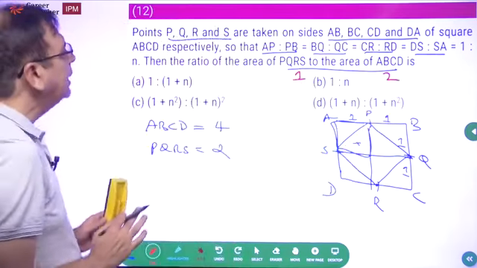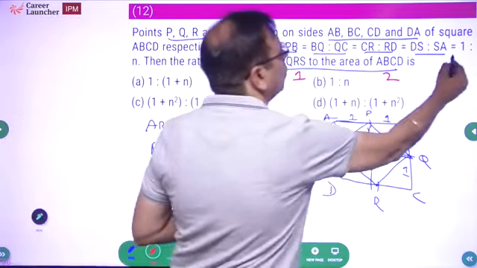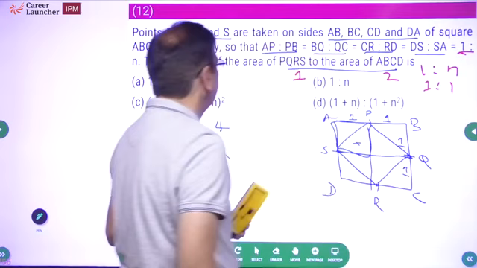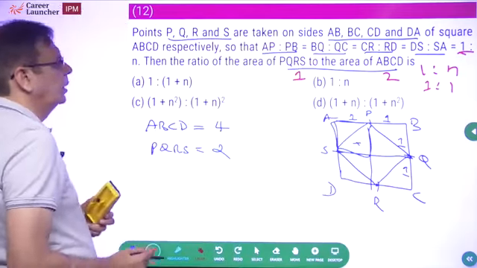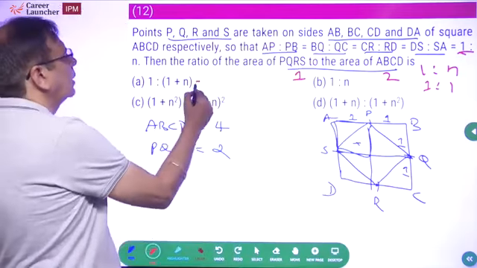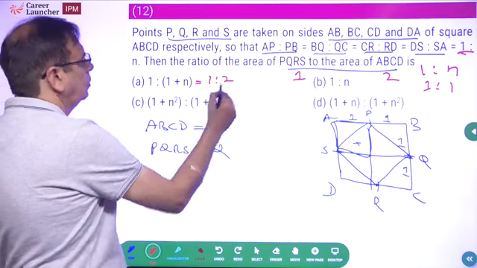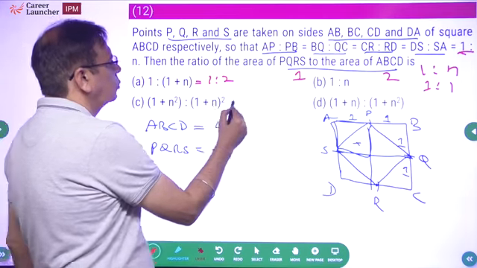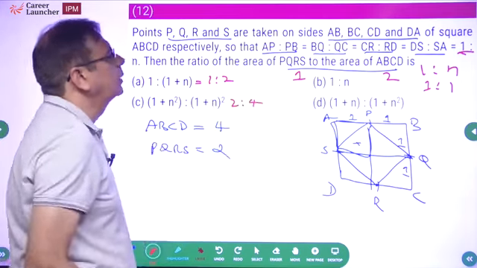Put n equal to... what is this ratio? 1 is to n. For us, 1 is to n is 1 is to 1 to begin with. So put n equal to 1. If I put n equal to 1, what do I get? This is equal to 1 is to 2. What is this? 2 is to 4. This is also 1 is to 2.